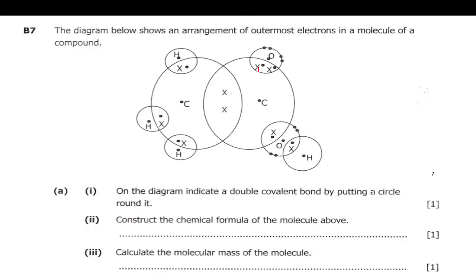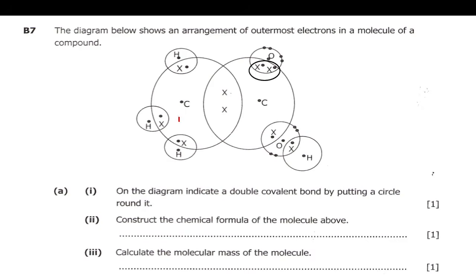But here you'll find that in this overlap, how many electrons are there? There are 1, 2, 3, 4. So these 2 came from this one, and these 2 came from this. So this is what we call a double bond. We'll put a circle here to indicate a double bond, according to the question, which says putting a circle around it. So B, they are saying construct the chemical formula of the molecule above.